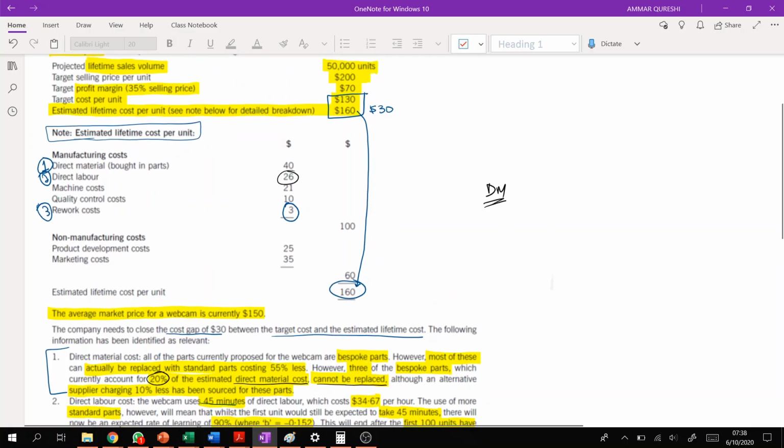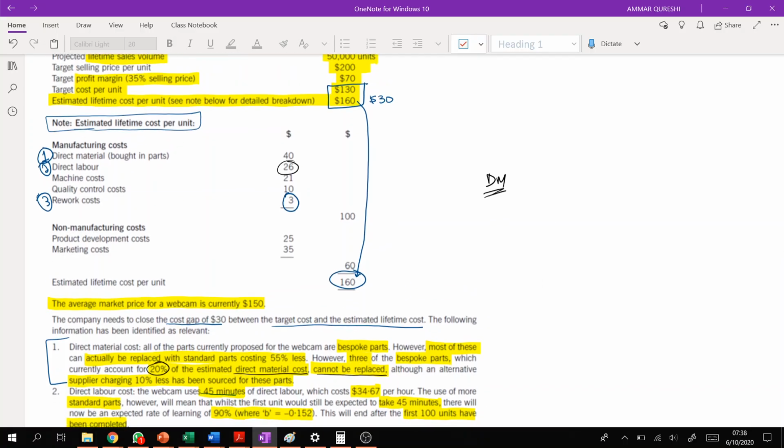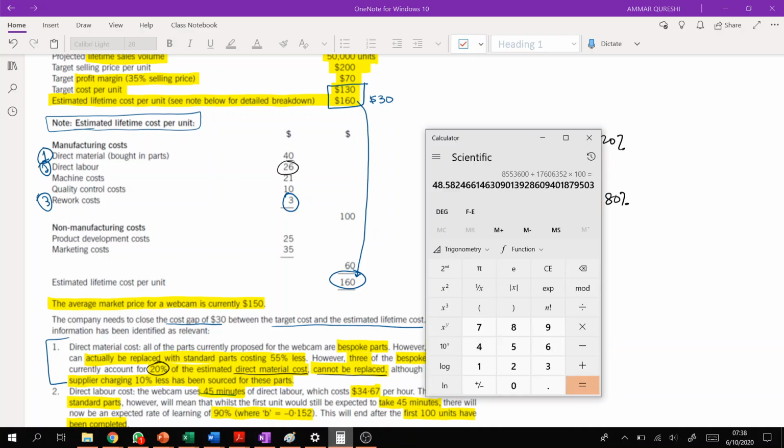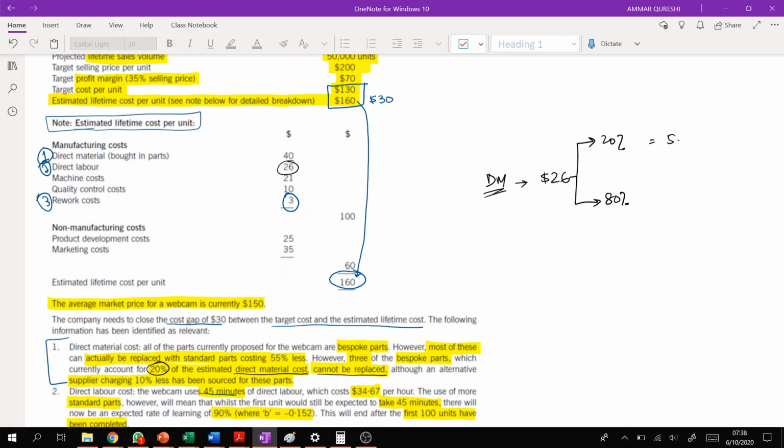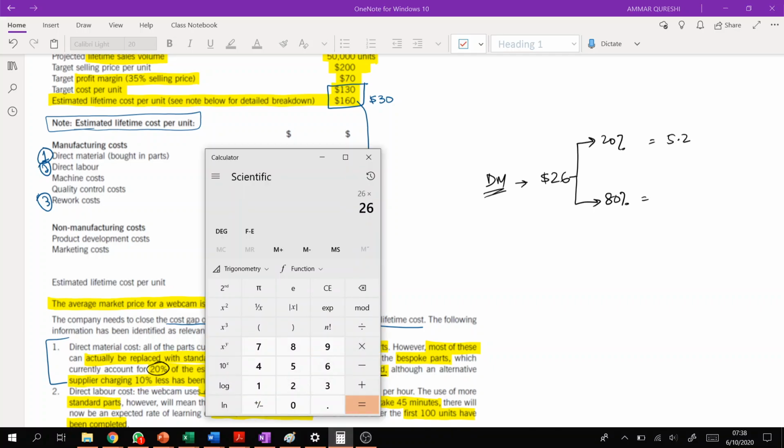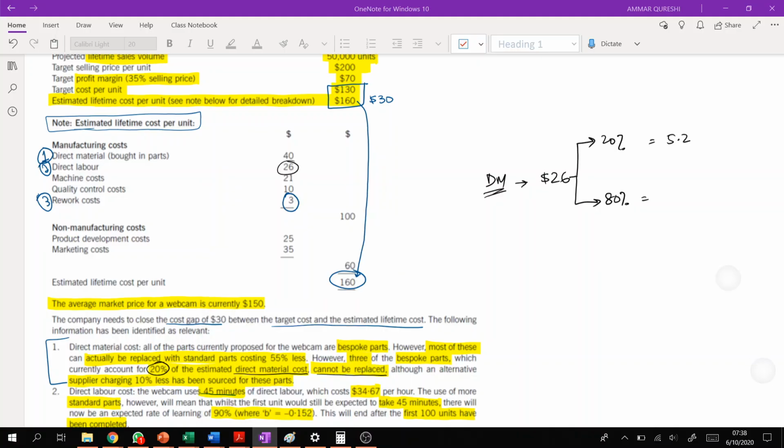So direct material cost is $26. Let's calculate its 20% and its 80%. 26 times 20% is 5.2, and 26 times 80% is 20.8.